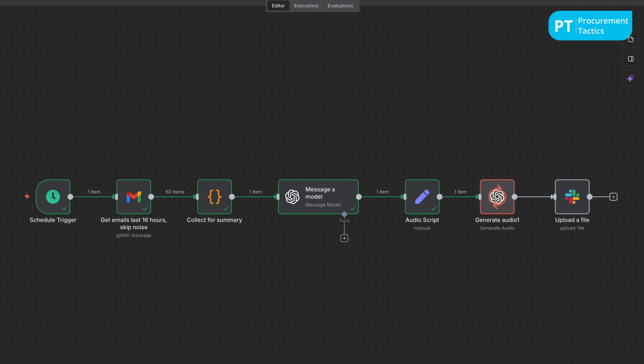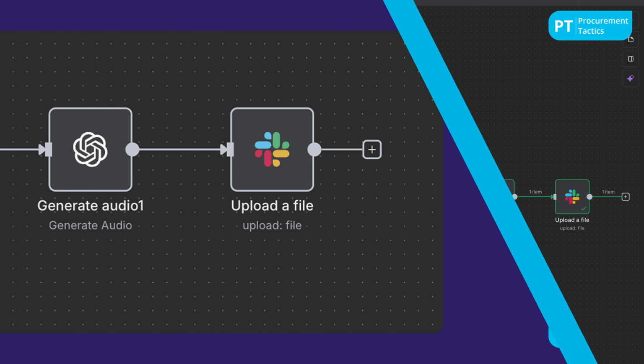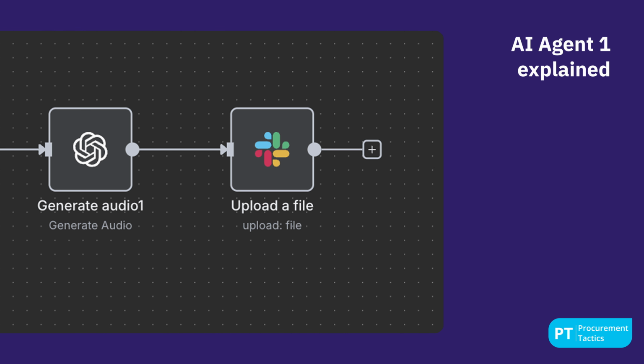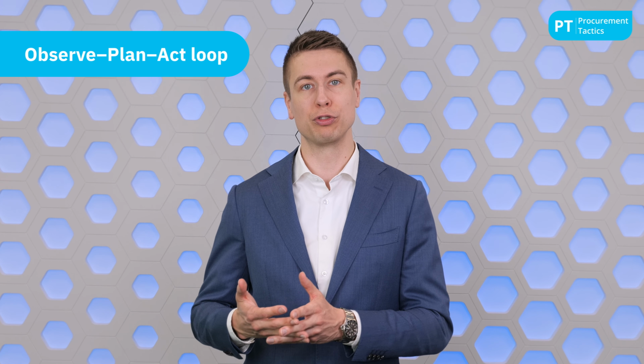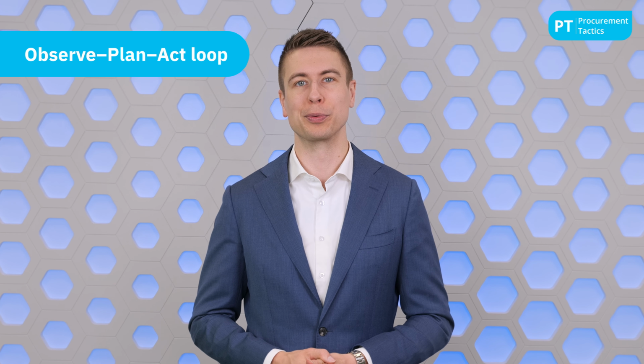And the final stage is Act. The agent then uses the tools available to execute the plan. It connects to Gmail to pull the data, uses OpenAI to generate the summary and audio file, and finally uses Slack to deliver the briefing to me. That's how the agent completes the full Observe, Plan, Act loop. Perceiving its environment, reasoning about priorities, and taking action without any manual work.